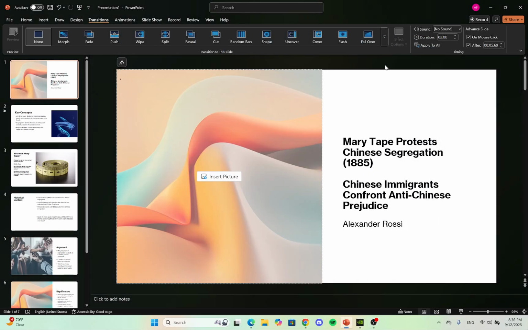Hi, for my primary source exercise 5, I decided to do Mary Tate protest Chinese segregation. And it's mainly about Chinese immigrants confronting anti-Chinese prejudice.